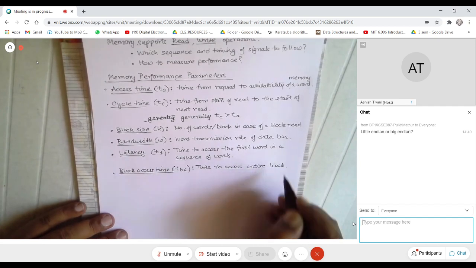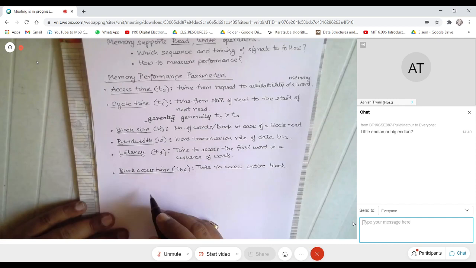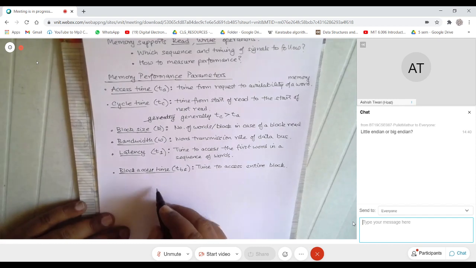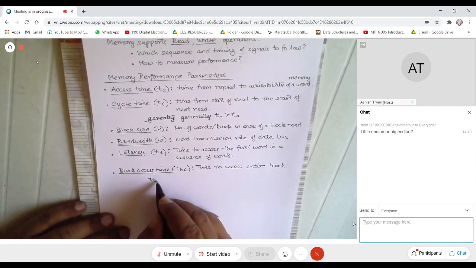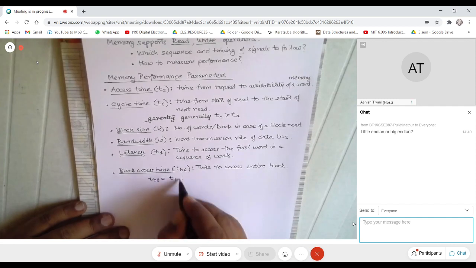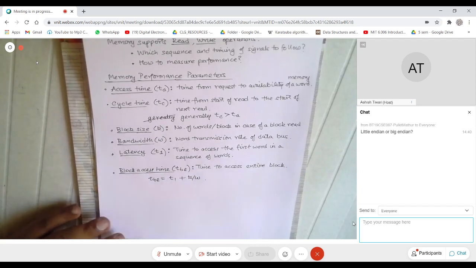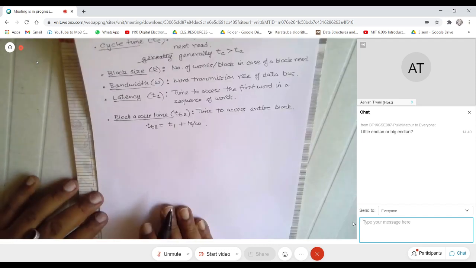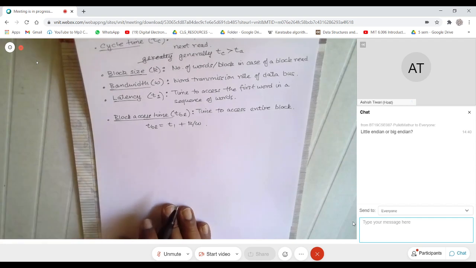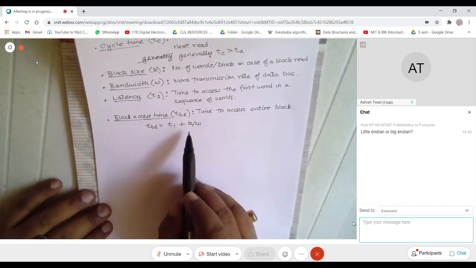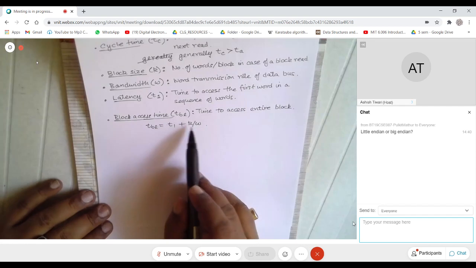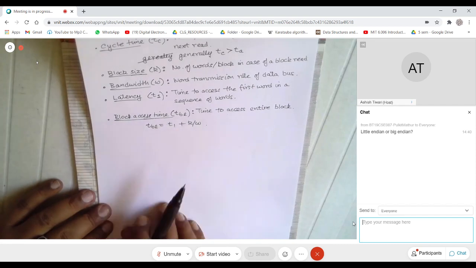Essentially from the start to the time when you get the last word out. And this TBL can be written as T1 plus K by omega. So you can think about this: why is it K by omega and why not K minus 1 by omega?